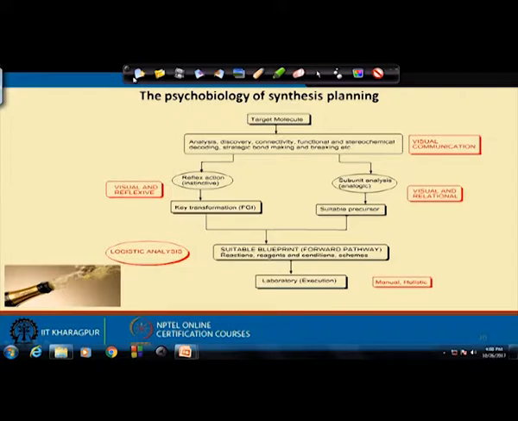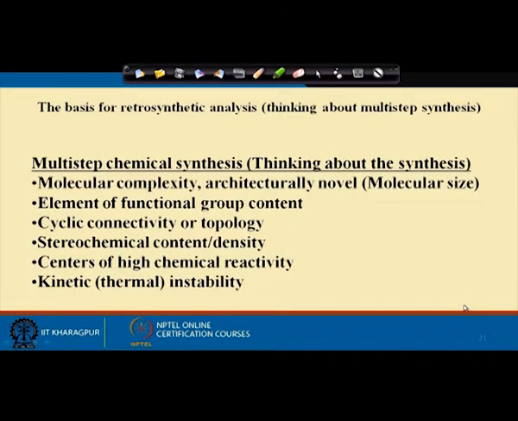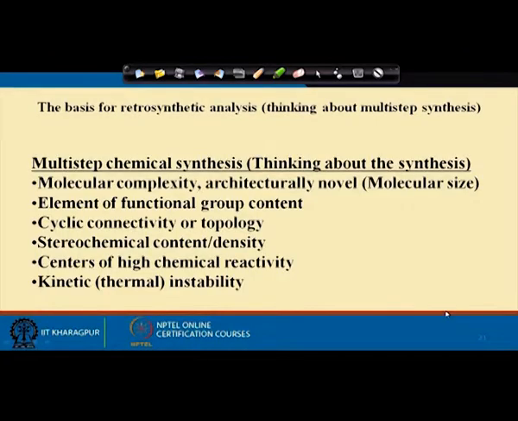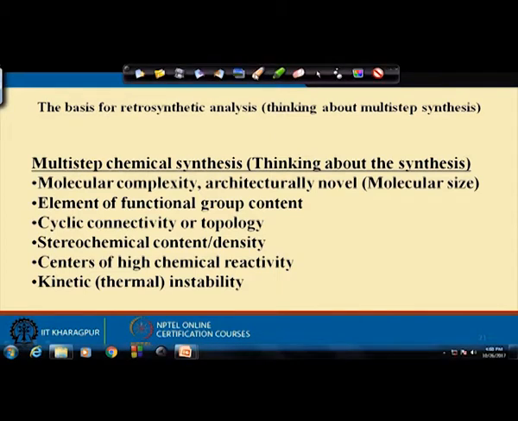So, these things we will try to figure out in our next sessions. So, once you see a target molecule, as I say, you have to basically look into 6 different points. What are those points? I have classified those points here 1, 2, 3, 4, 5, 6.